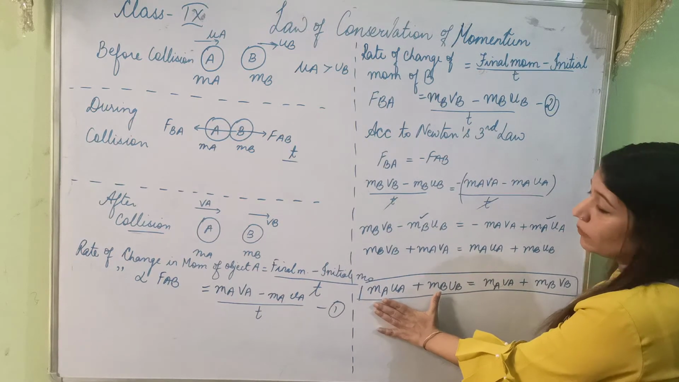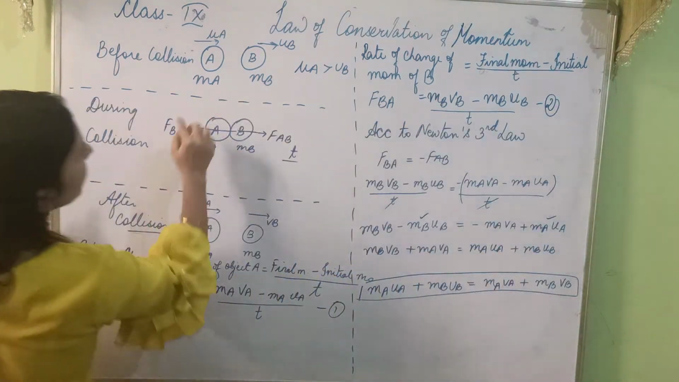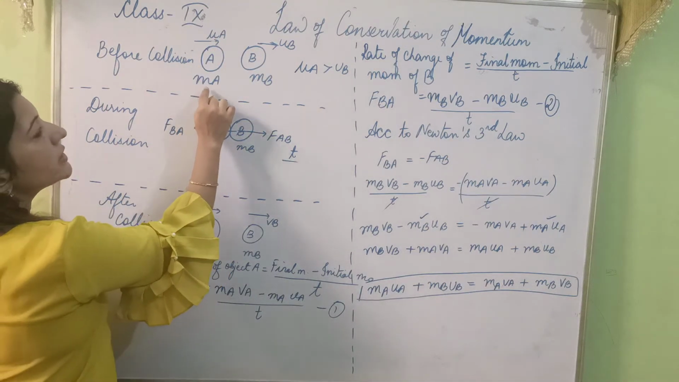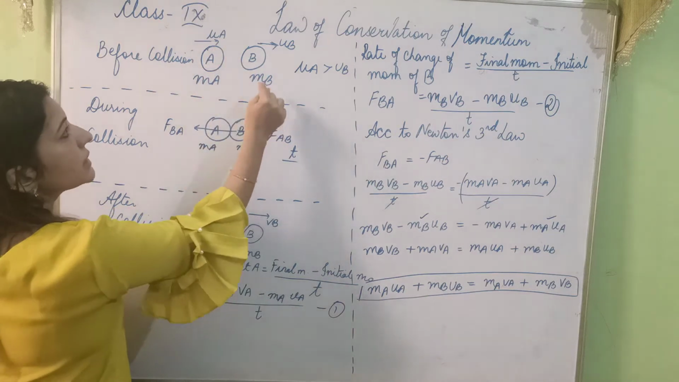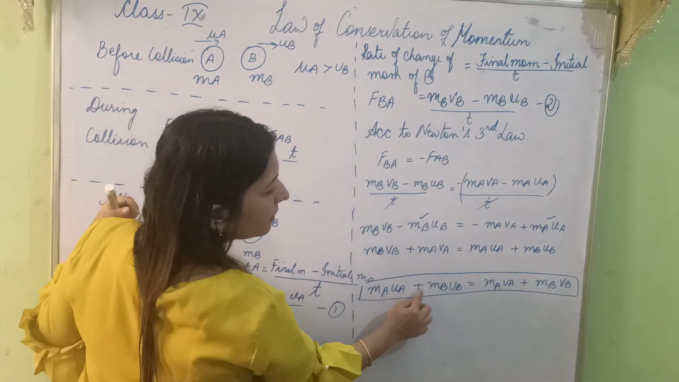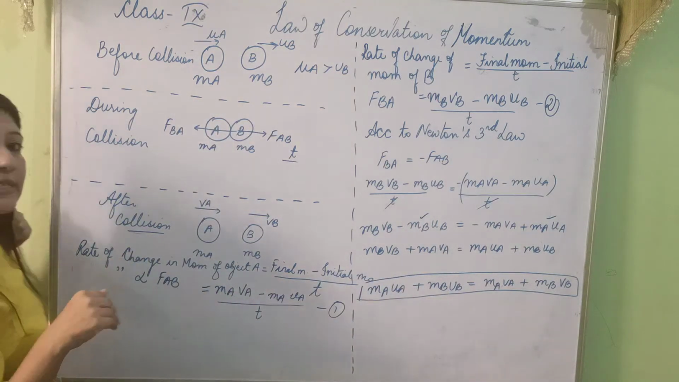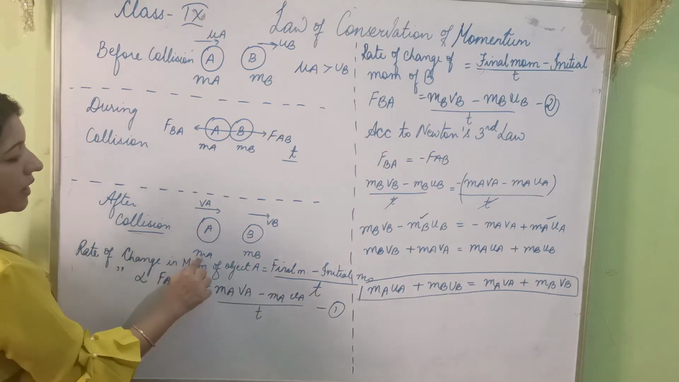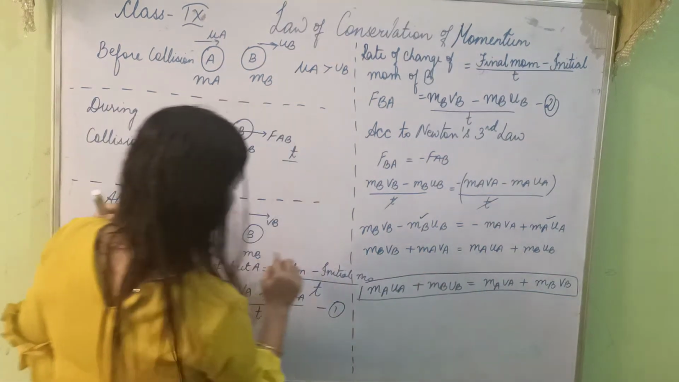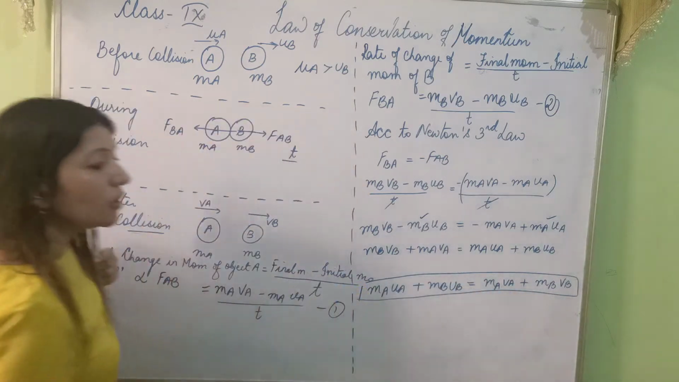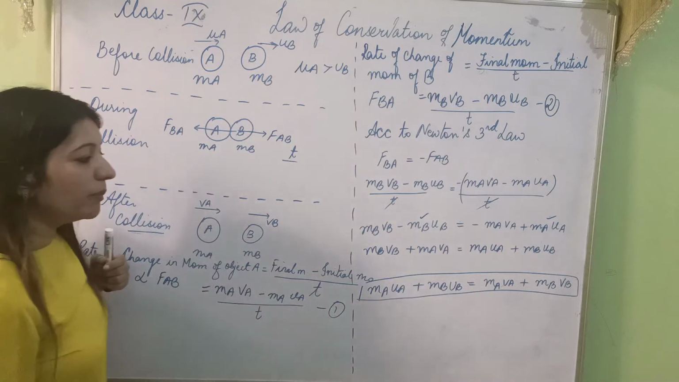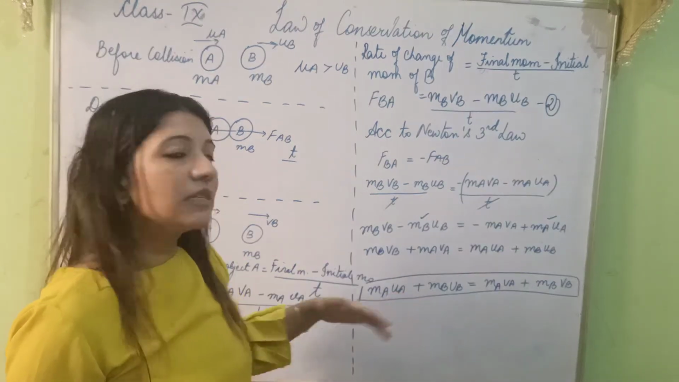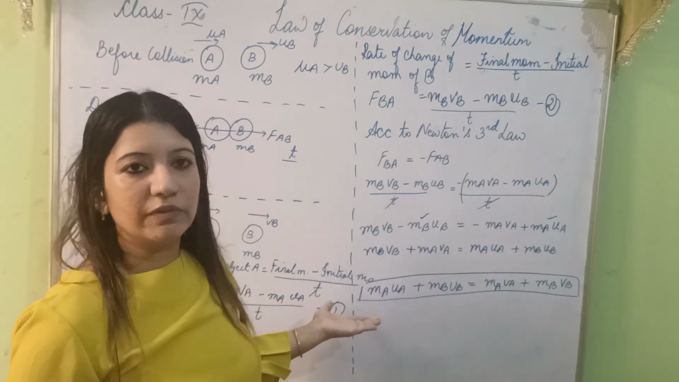ये collision से पहले था momentum. Collision से पहले अगर आप momentum देखें, MAUA of the system, मैं पूरे system की बात कर रही हूँ. Collision से पहले MAUA plus MBUB is equal to momentum after the collision of the system. Now after the collision, MAVA plus MBVB. So momentum remains conserved. Sum of momenta of the system of the initial and the final positions remain the same. So this is law of conservation of momentum.